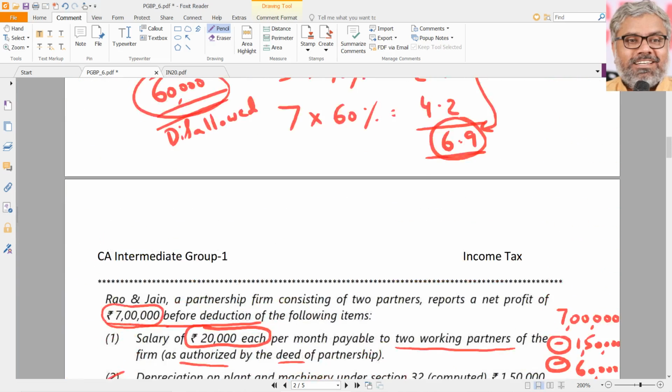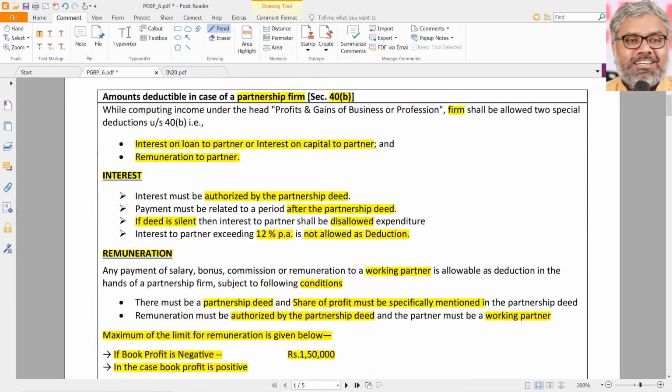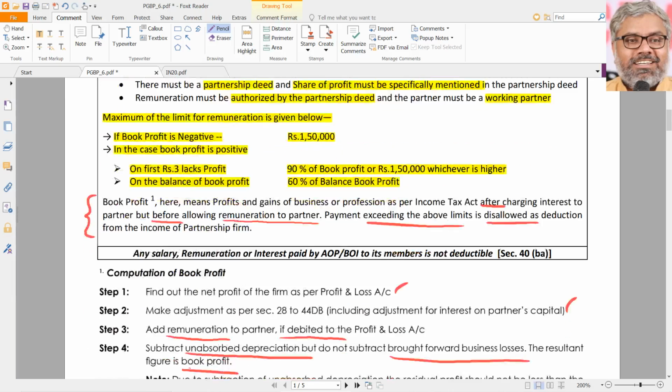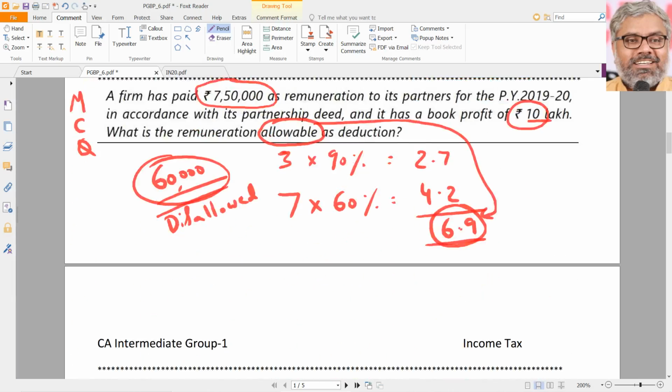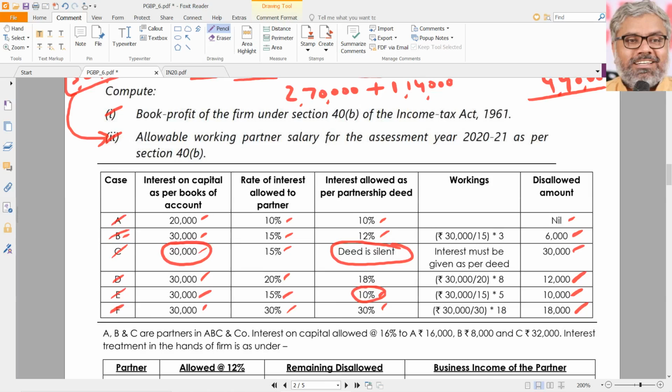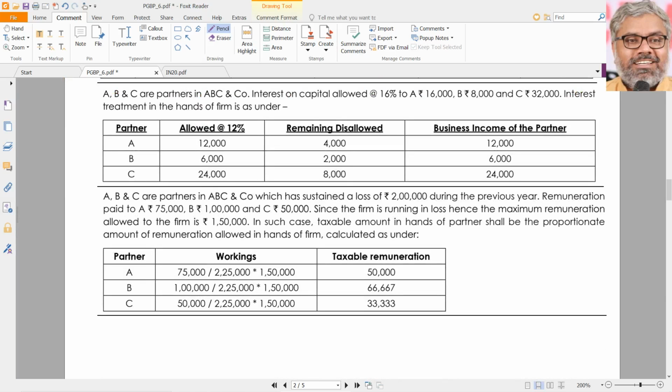40B is all about two things: one is interest and one is remuneration. Both the provisions are very clear in 40B. We have to apply them according to the information that is given in the question. Then another example can also be taken.